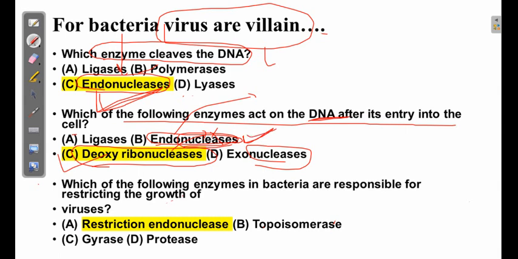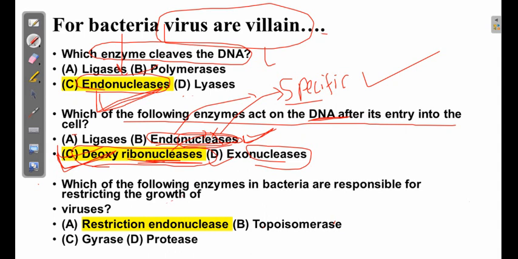So according to me, endonuclease is also not a wrong answer, but deoxyribonuclease was suggested. The ribonuclease also has the same function. But the difference between deoxyribonuclease and the endonuclease is that endonuclease requires a specific sequence. It only works when it finds the specific sequence. It cannot work randomly. So endonuclease requires a specific sequence to cleave. That is not the case with the deoxyribonuclease.